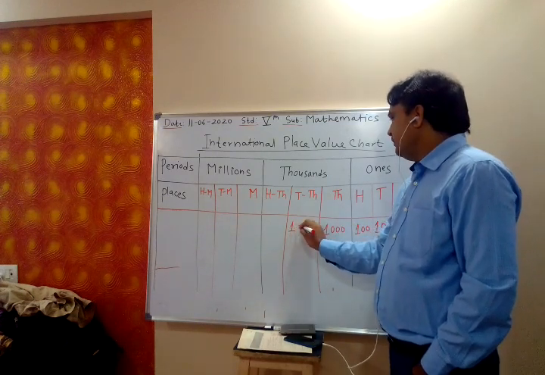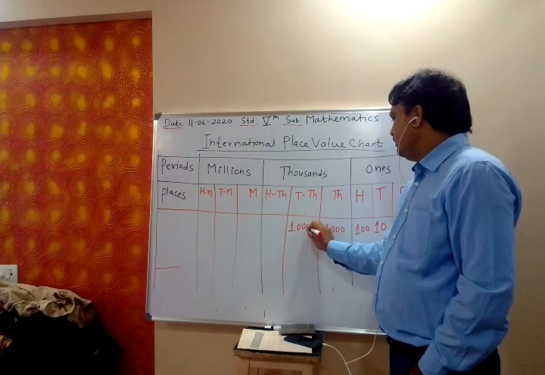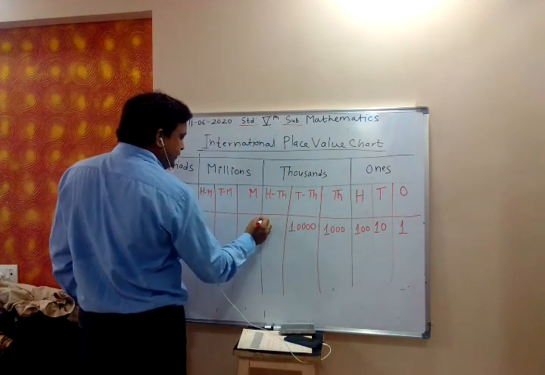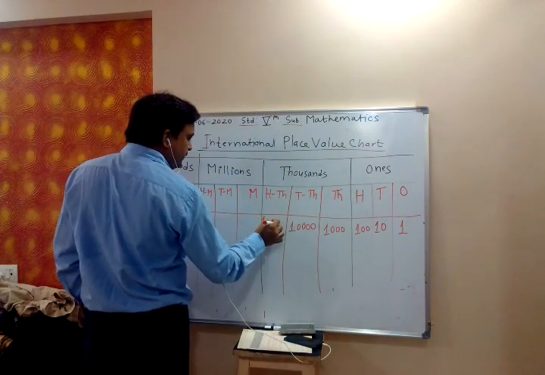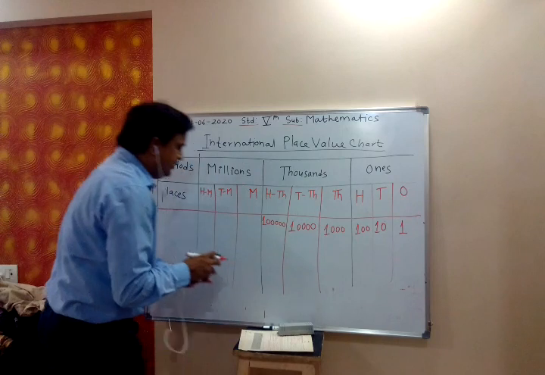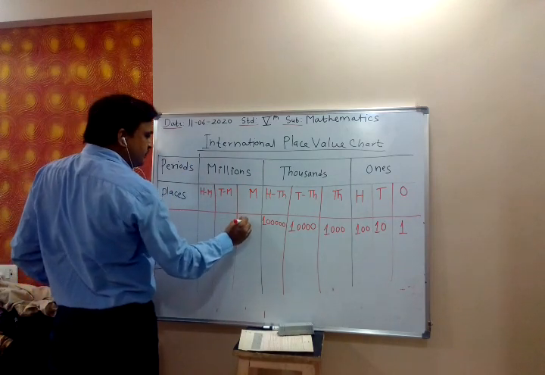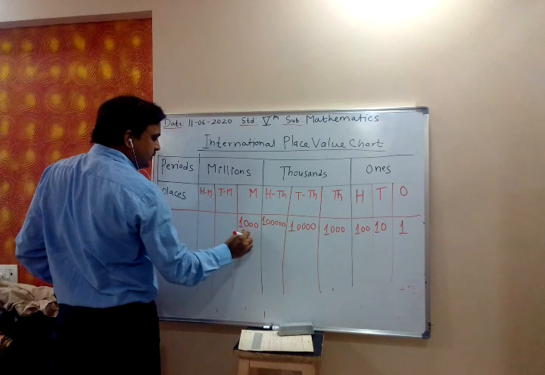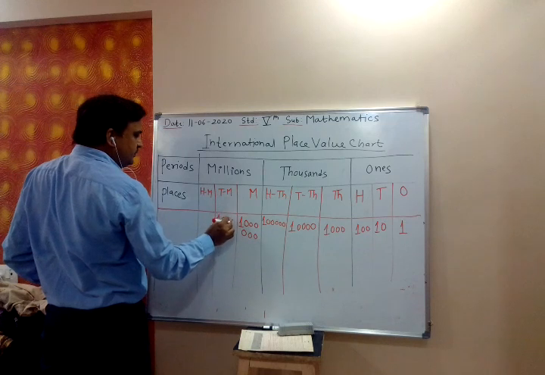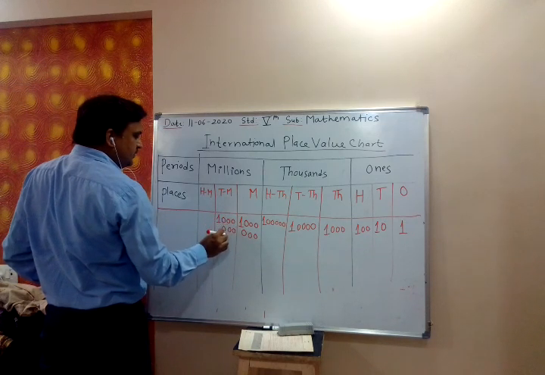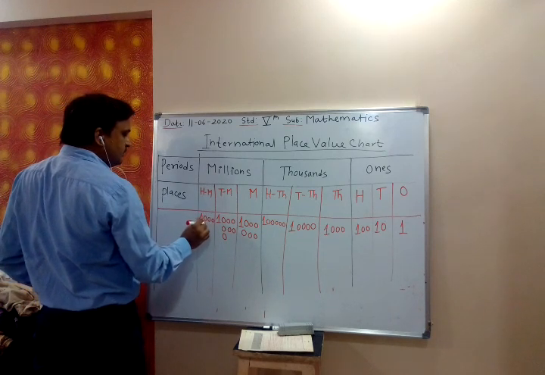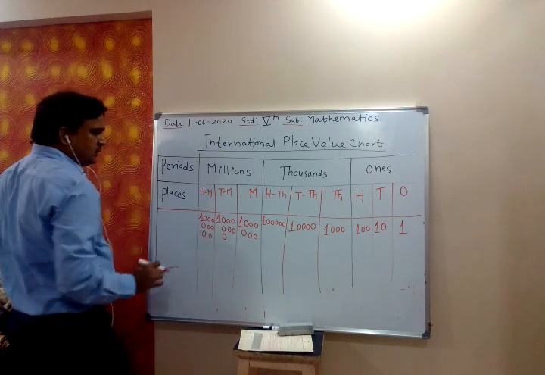10,000, 4 zeros. 100,000, 5 zeros. Then million, 6 zeros. 10 millions, 7 zeros. 100 millions, 8 zeros. Is it clear?